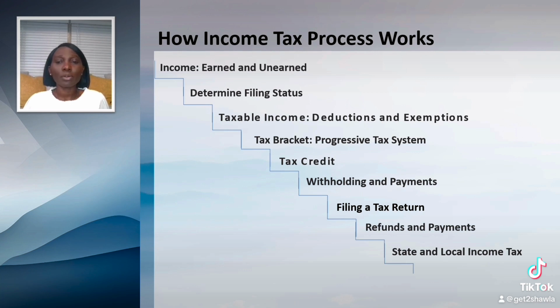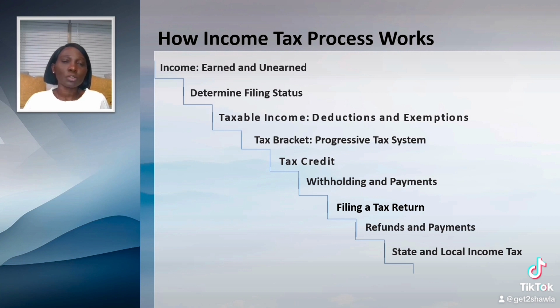And the qualifying person must meet certain relationship, age, and residency requirements. The fifth filing status is qualifying widow or widower with dependent child. If your spouse passed away in the previous 2 tax years, you may be eligible for the qualifying widow or widower with dependent child status. This filing status allows you to use the same tax rate and bracket as married individuals filing jointly.